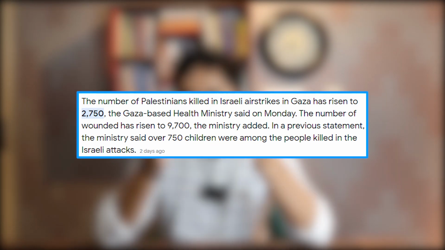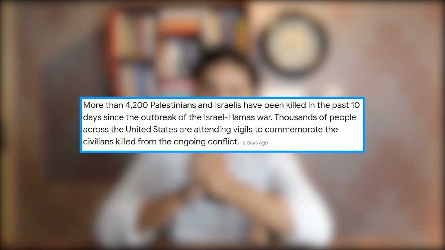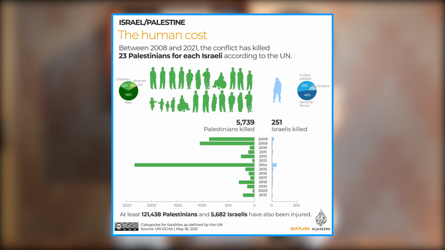And as a consequence of the attacks, thousands of innocent children, men and women have lost their lives on both sides. This chart provides you with the details of how many people have lost their lives on both sides since 2008. A major reason for the conflict between Israel and Palestine is the ownership and control of Jerusalem.